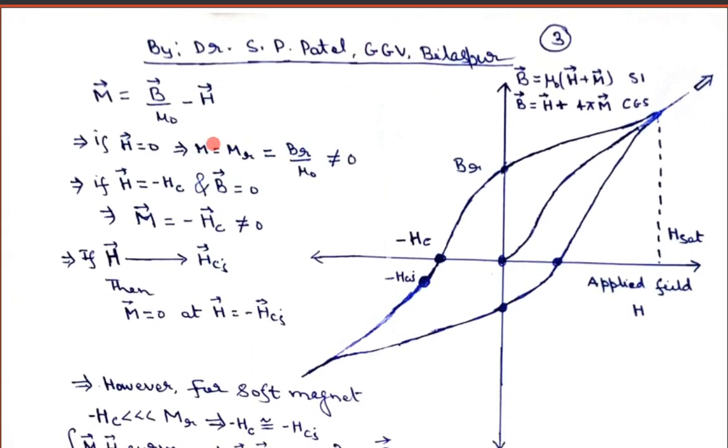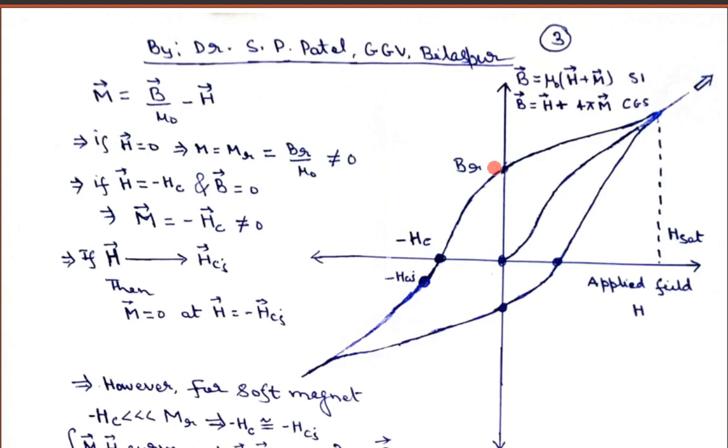Let us say we have remnant magnetization and corresponding, if H is equal to 0 from this formula, so this B tends to Br, and then M tends to Mr, and so B will tend to Br. So we can write Mr equal to Br upon mu 0. That means this Mr does not become equal to 0. Remember, Mr does not become equal to 0 when H is equal to 0. So this particular value, where we have some magnetic field vector B when H is equal to 0, is known as the retentivity of the BH curve.